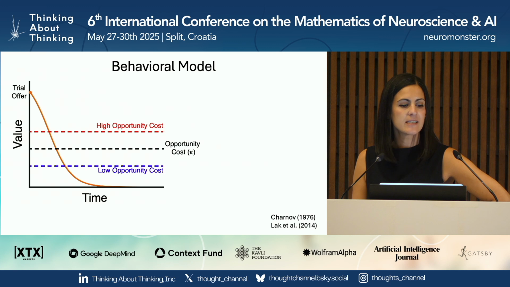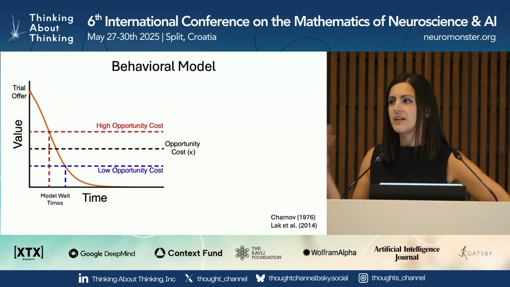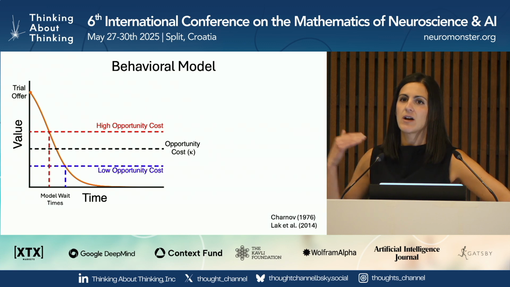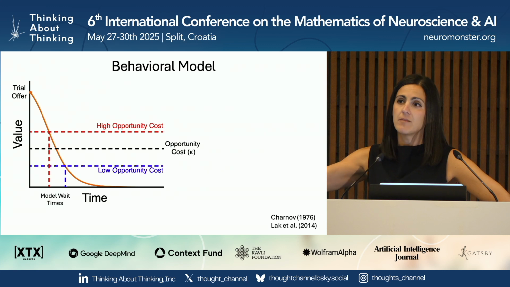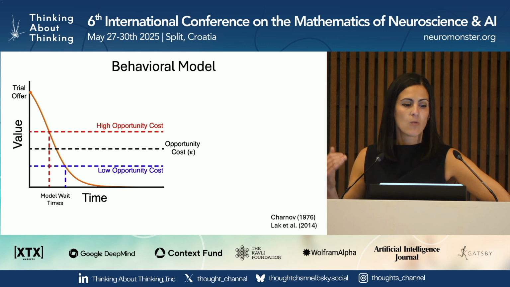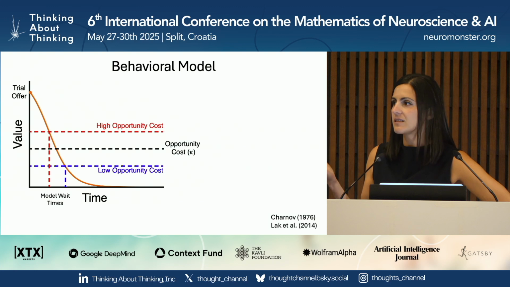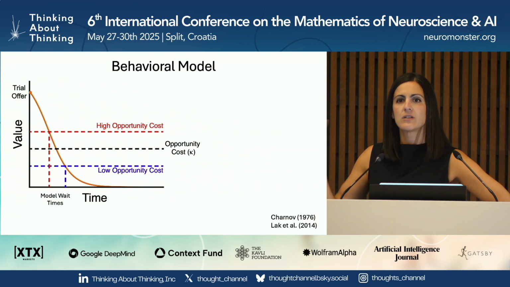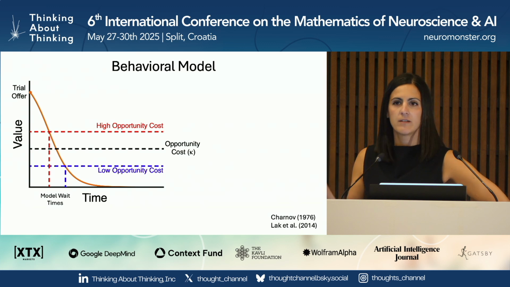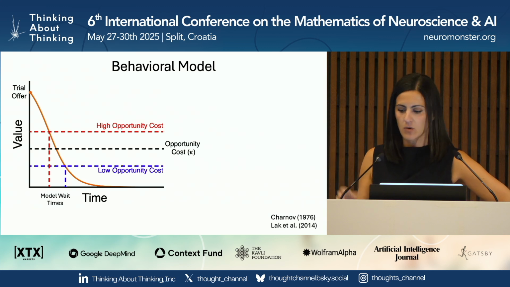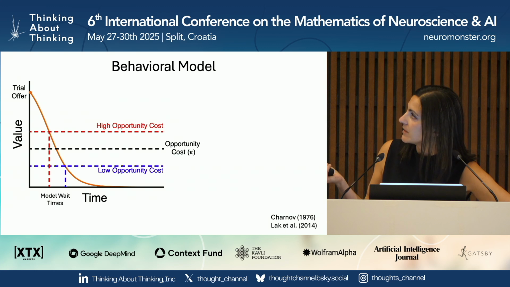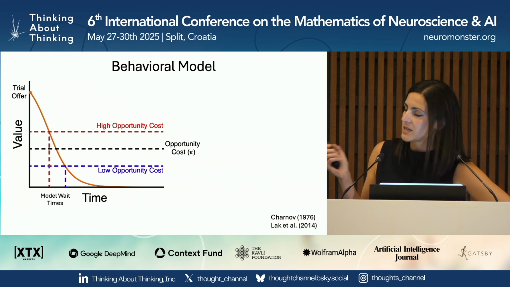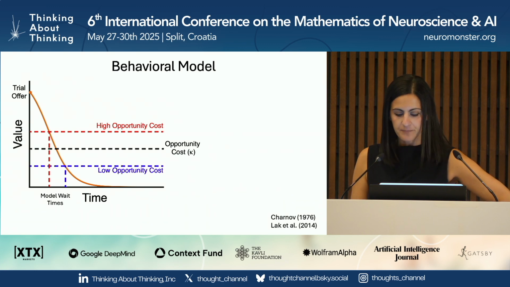And so the idea is that in a high block, the opportunity cost is high because the longer I wait, the more I might be missing out on 80 microliters on the next trial. Whereas in a low block, the opportunity cost is low because the longer I wait, I'm not really going to get a much better offer. And so this framework both provides kind of a normative foundation and just a useful qualitative description for what might yield shorter wait times in high blocks and longer wait times in low blocks.